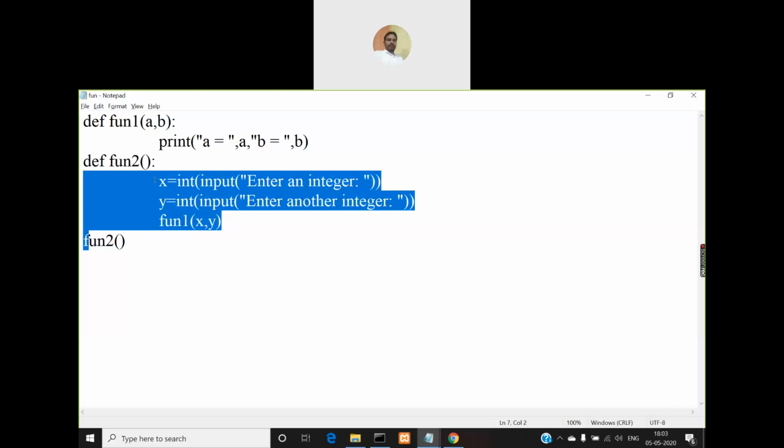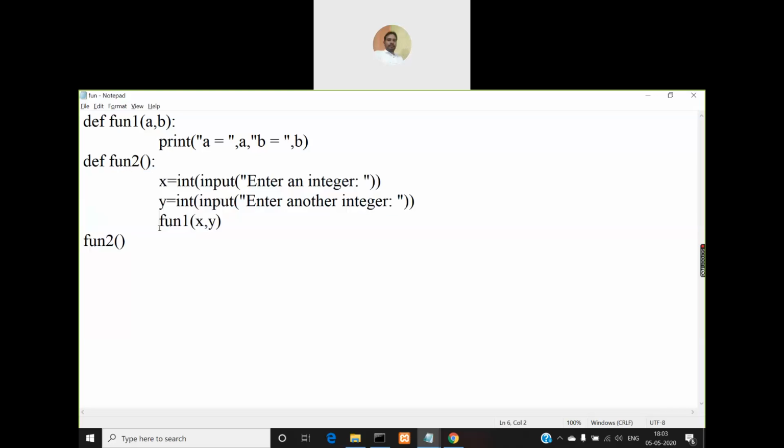So what is this code doing? It is reading the first integer and storing it in x, and reading the second integer and storing it in y, and then making a call to fun1, that is function 1, by passing this x and y as parameters. Then from here you are making a call to function 1, so the code in function 1 also gets executed.